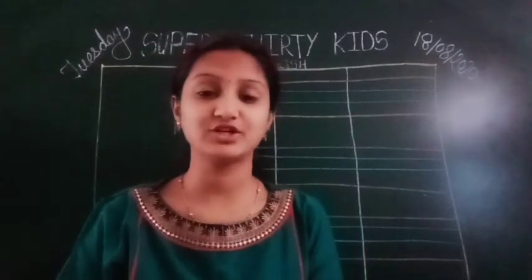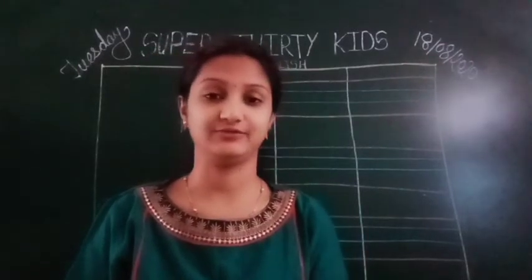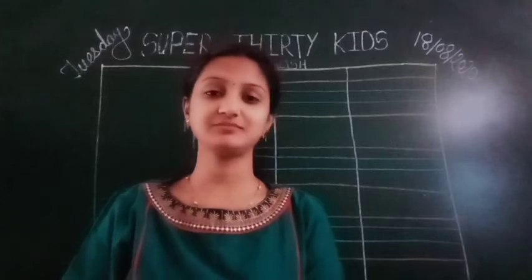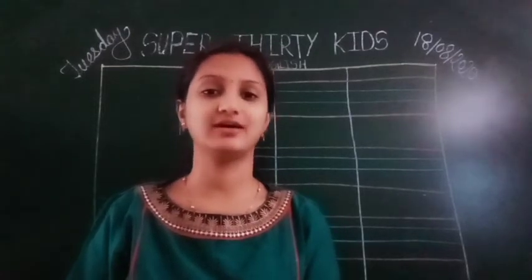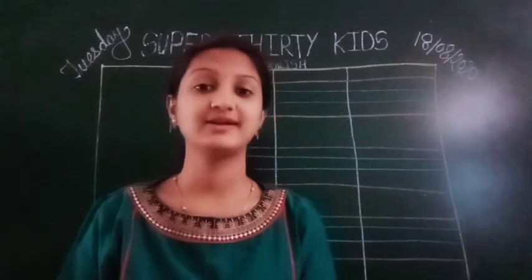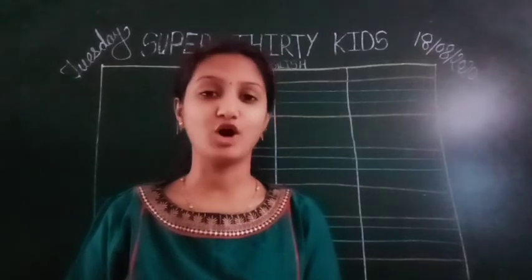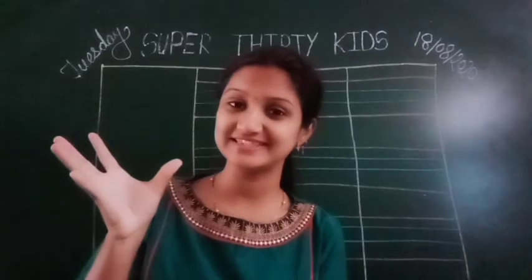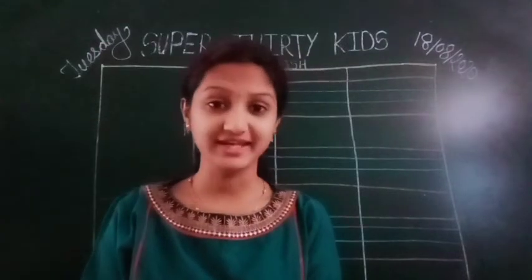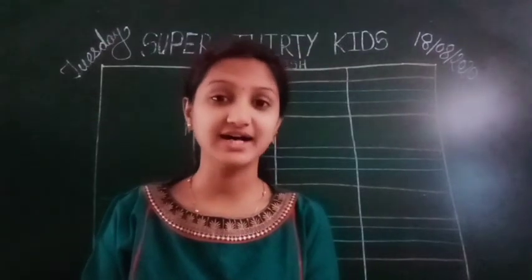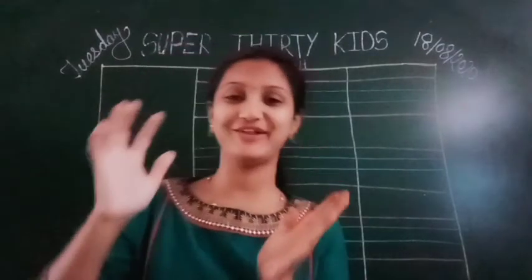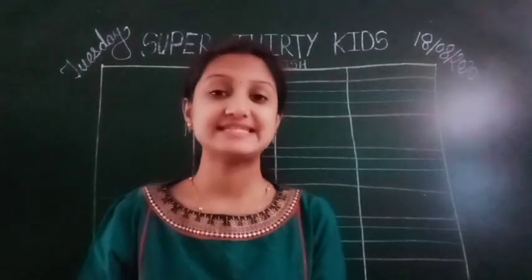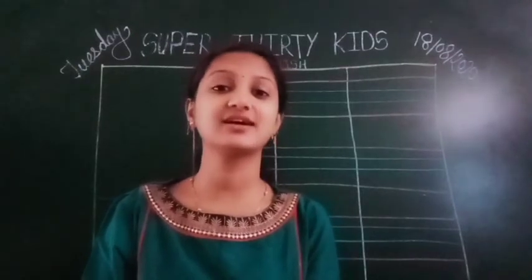What is the first letter of the alphabet? A. What? A. Come on, say after me, everyone. A says a. A for apple. B says b. B for ball. C says c.